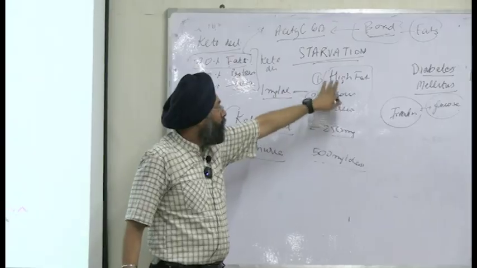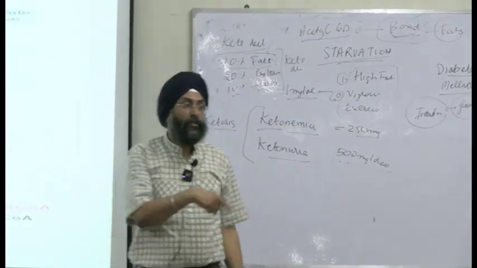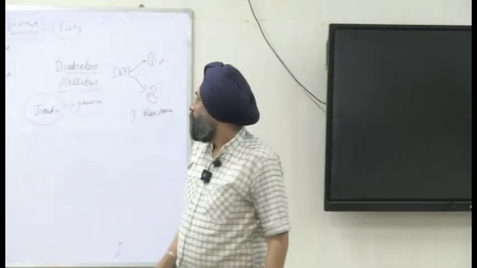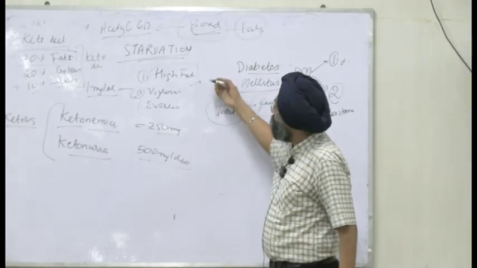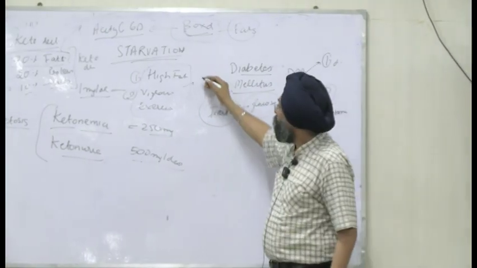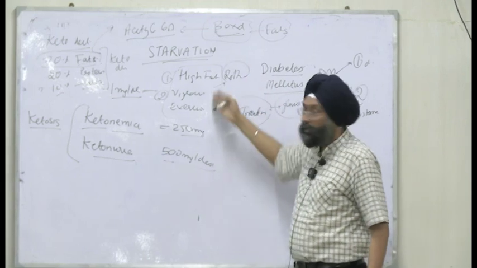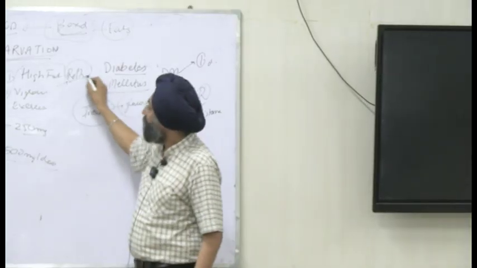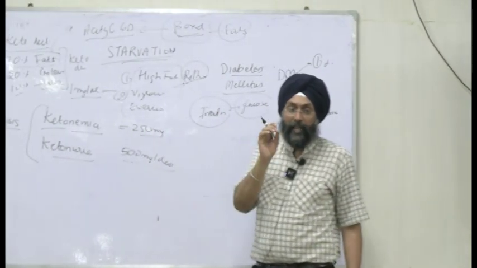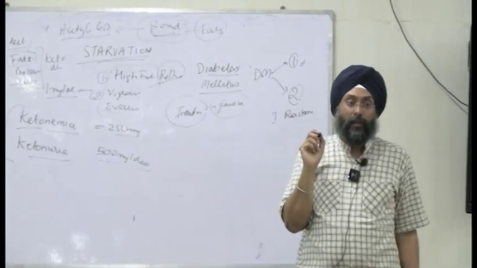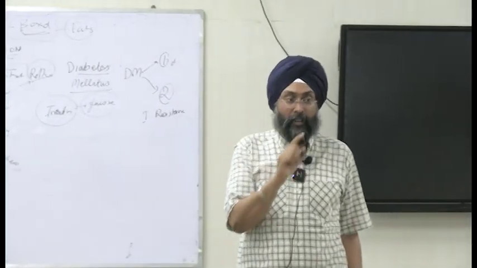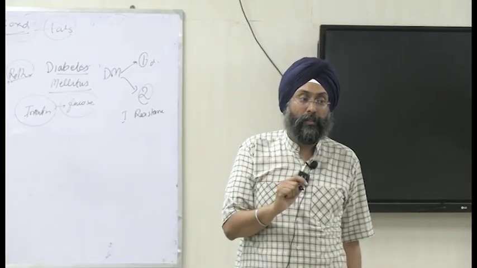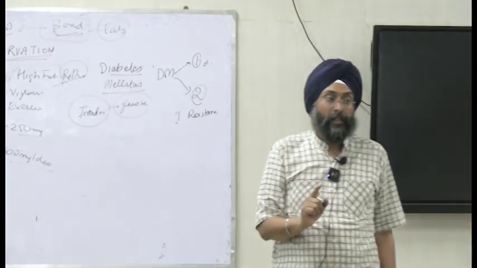You are using it. How will you know that the person is in ketosis or not? How will you diagnose the person? Their urine also contains some ketone bodies, so you will do the Rothera test. It will come positive. Though they are not diabetic, they have manipulated their diet, right? So Rothera will come positive, and they might have some fruity smell from their mouth as well. Like you go to the gym, you do heavy exercise, now after that you will have some bit of fruity smell from the mouth. That's because acetone is being sent to the mouth, because you are metabolizing the fat, right?